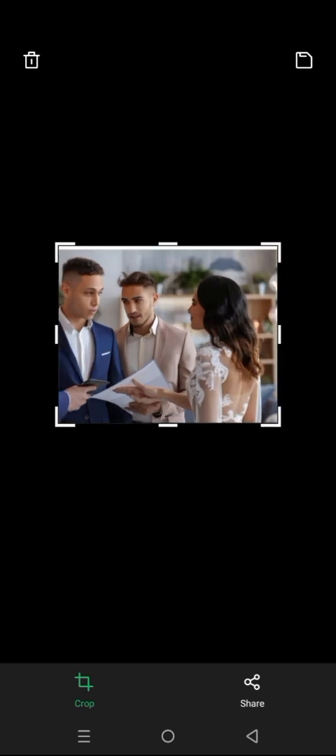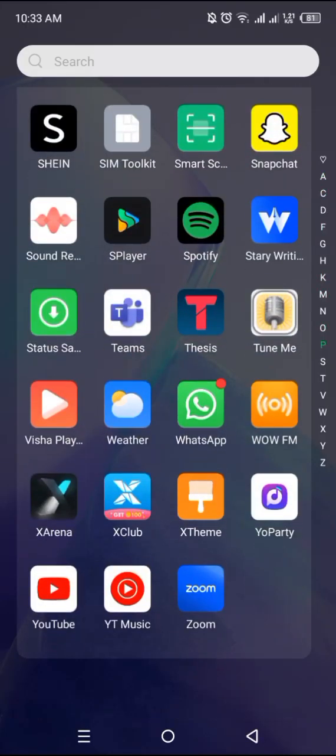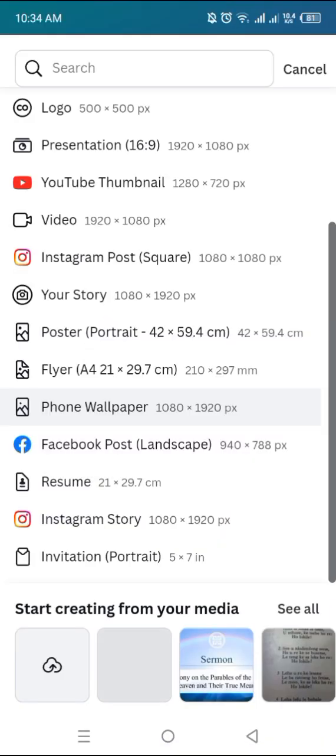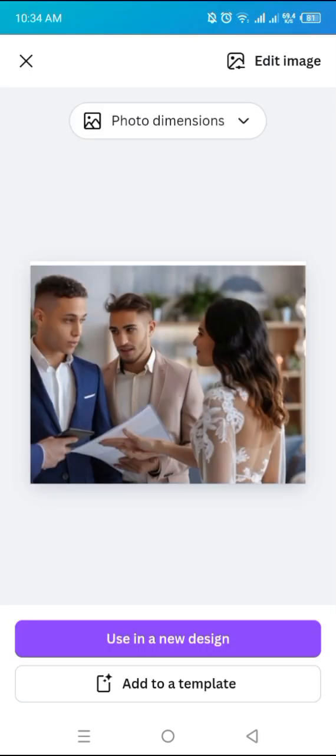So I'm gonna crop this guy out. I'm just gonna use this too. It doesn't look good, but it's just for show. I'm just showing you guys how the whole thing is done. And then we're going to go to Canva. Canva is the app that I use to create book covers. It's a very, very nice app. It's very interactive.